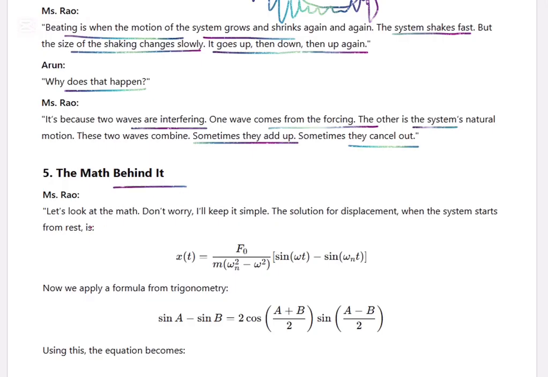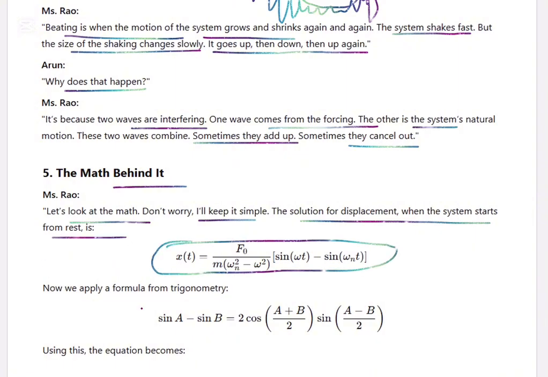Let's look at the math. Don't worry, I will keep it simple. The solution for the displacement of the system starting from rest is this. Now we apply the trigonometric formula: sine A minus sine B equals 2 cos((A+B)/2) sin((A-B)/2). When we have these two functions, sine omega t minus sine omega n t, in this formula, it becomes a cosine multiplied by a sine.